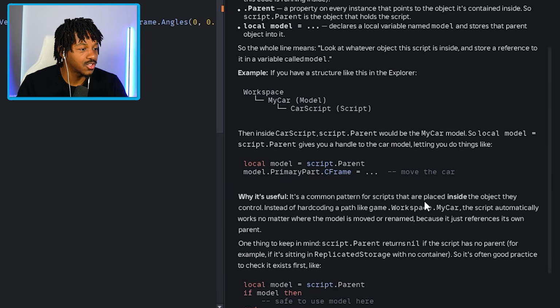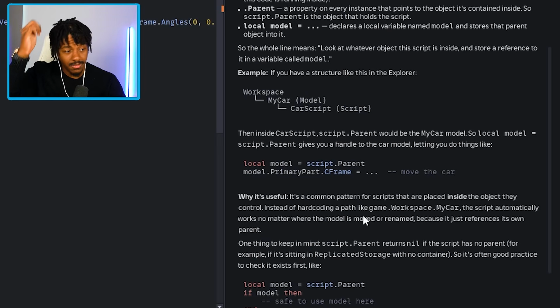It's a common pattern for scripts that are placed inside the object they control. Instead of hard coding a path like game.workspace.mycar, the script automatically works no matter where the model is moved or renamed, because it just references its own parent. One thing to keep in mind is script.parent returns nil if the script has no parent. For example, if it's sitting in ReplicatedStorage with no container.